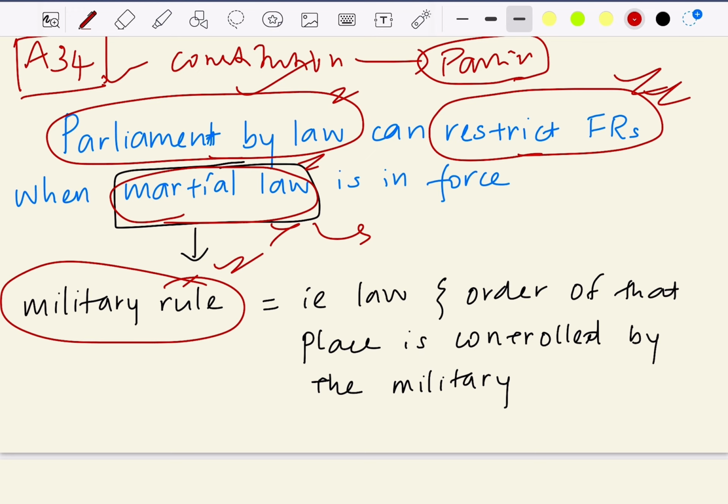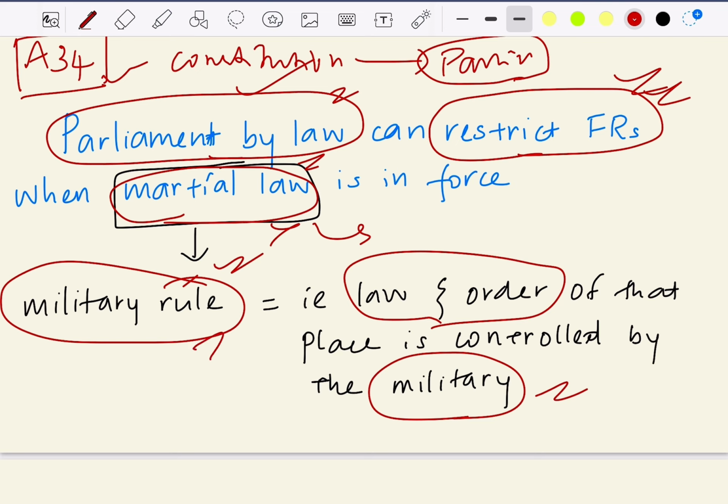That is, if the law and order of that place is controlled by the military, then it is called military rule or martial law. So when martial law is in force, there can be restrictions on the fundamental rights that we enjoy. What kind of restrictions can be made? All that has to be made by a law, and that law has to be passed by Parliament itself.